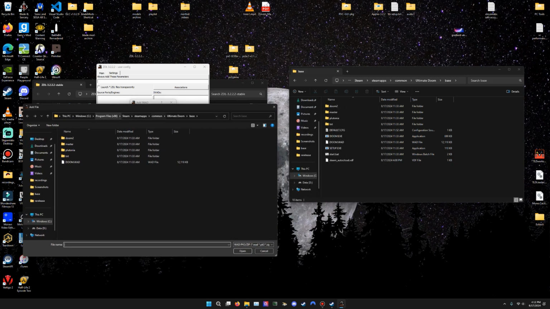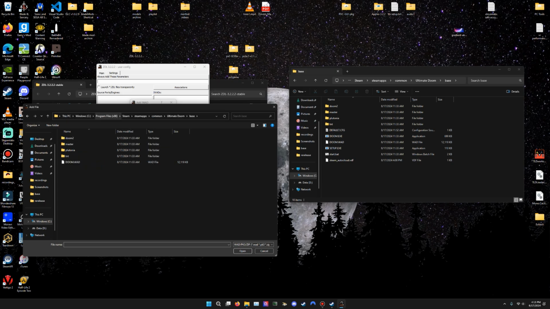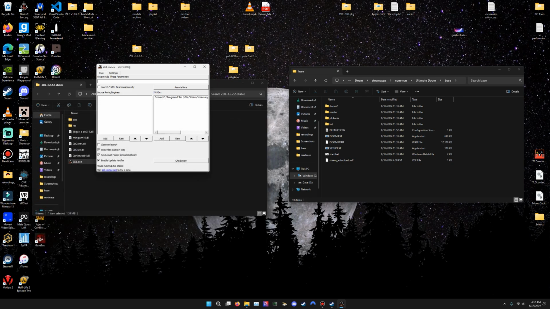And as you can see, it's already redirected here. But if you don't see this, it directs you to like your downloads, something like that, right? What you want to do is go up here, click this blank space right here. Control A, Control C, copy that over here. And then right here, backspace, Control V, enter, there you go. Click Doom WAD. Okay, click OK.